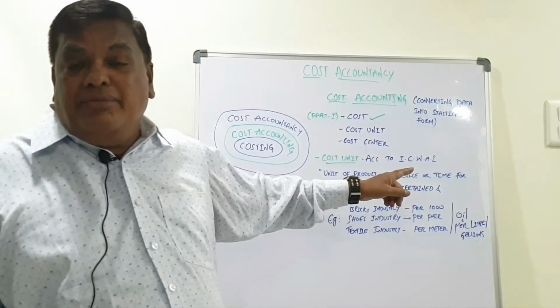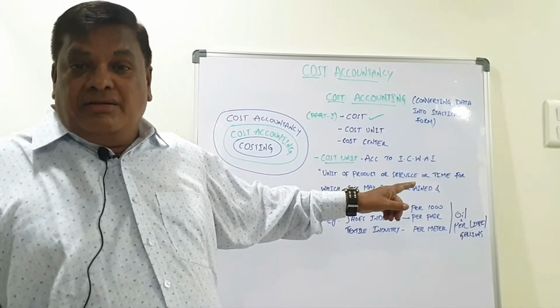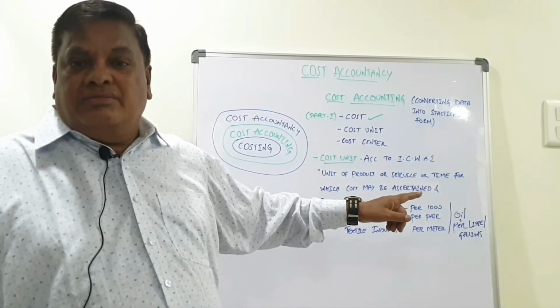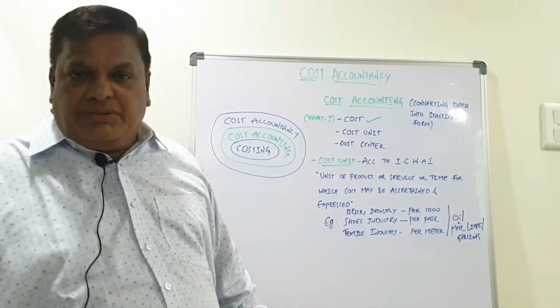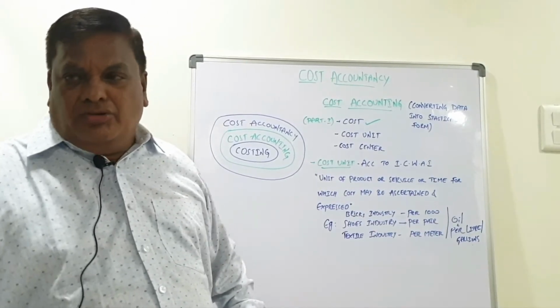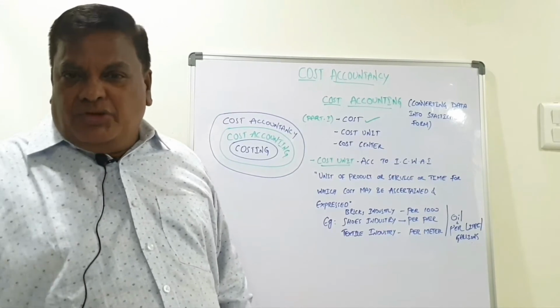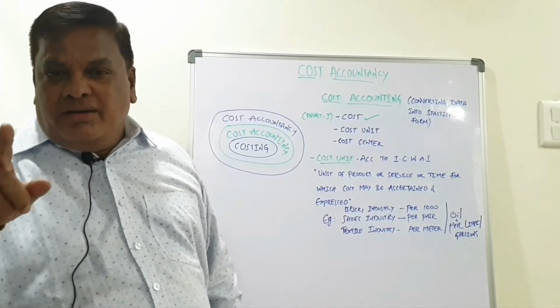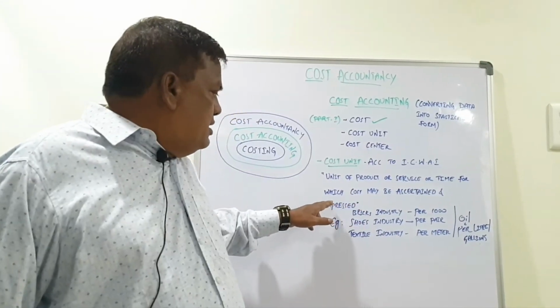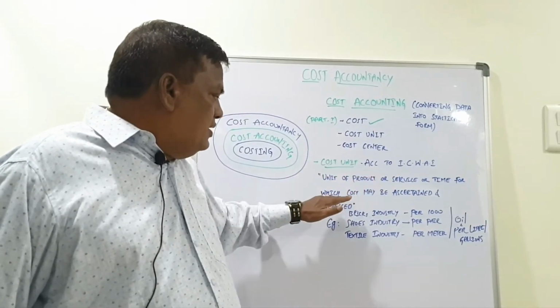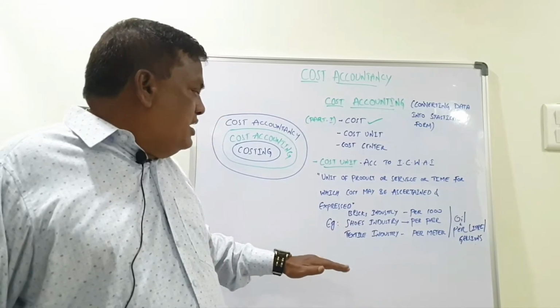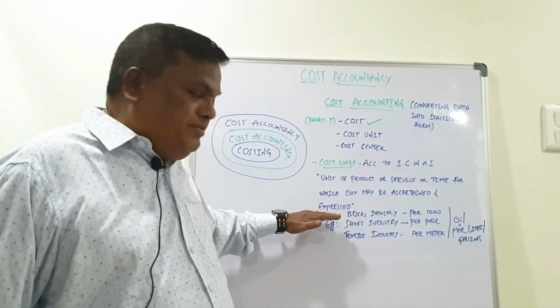Sometimes the unit is in the context of time. Operating industry, you have to say. Transport industry, operating per hour. Some engagement is in a car, etc. They can say per hour this much I will charge. Or you can take the example of a cell phone. Cell phone charge is contained per minute. And so the cost may be ascertained. For that purpose we will use the ascertained unit.